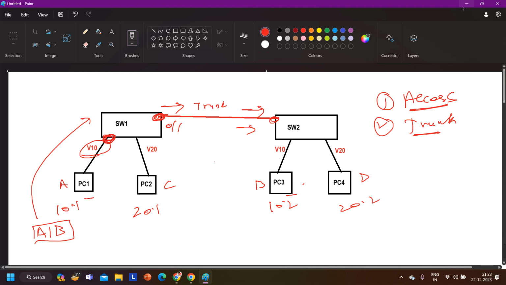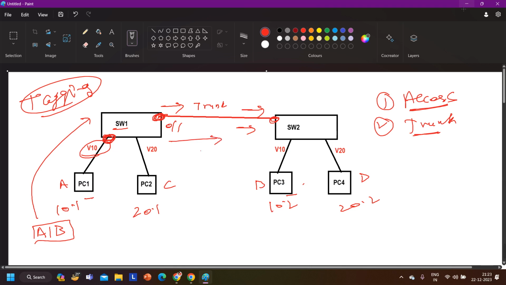Whenever a switch receives any frame on a trunk link, it cannot identify which VLAN this traffic belongs to. So that's why whenever a switch forwards a frame on a trunk link, it will perform tagging. So here switch 1 is forwarding the frame from the trunk link.